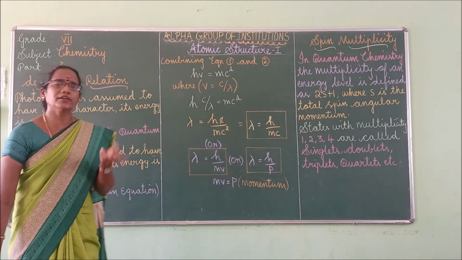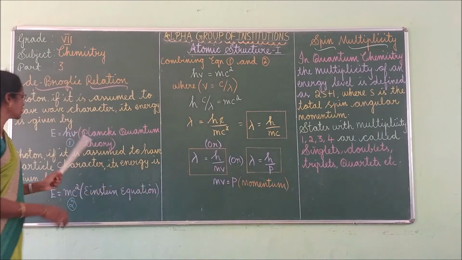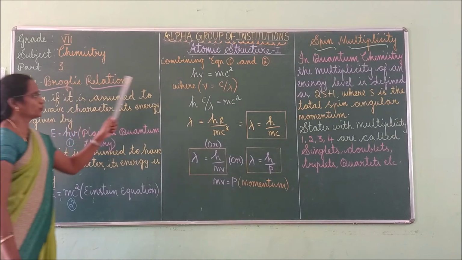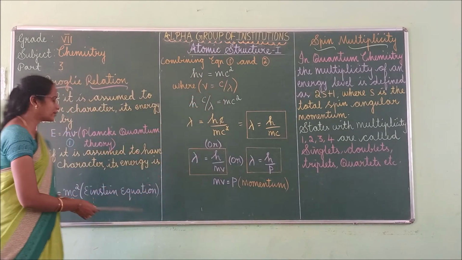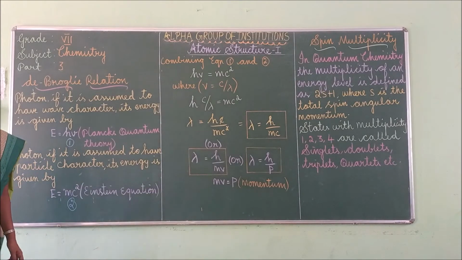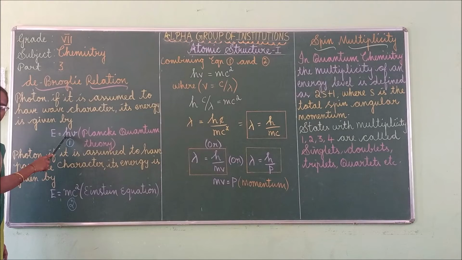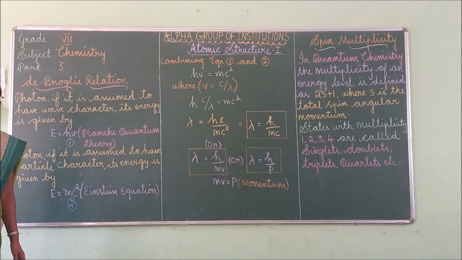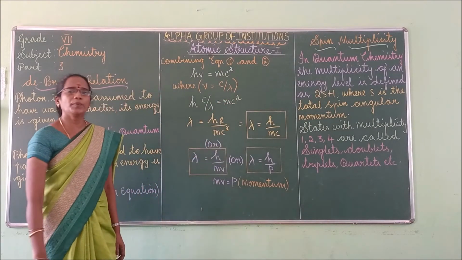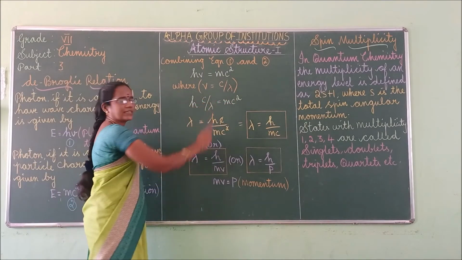Now combine the first equation and the second equation. E is common, so you will get hv is equal to mc square. Here h is Planck's constant, v is the frequency, m is the mass of the photon, and c is the velocity of light. So combining equations 1 and 2, you get hv is equal to mc square.